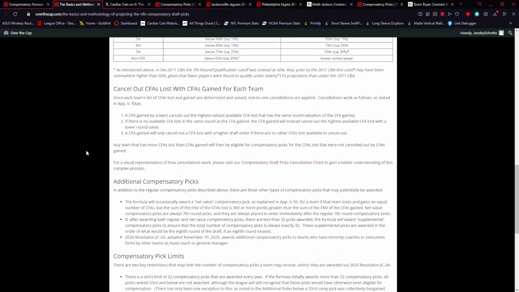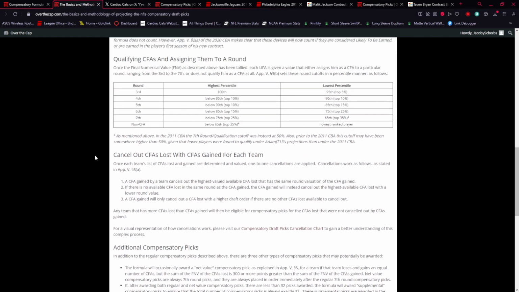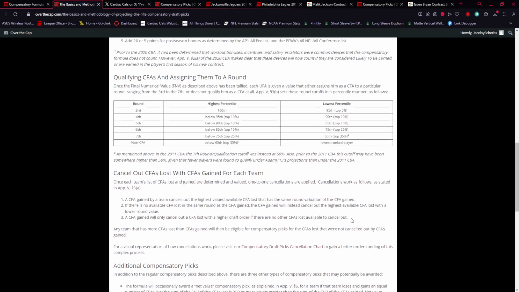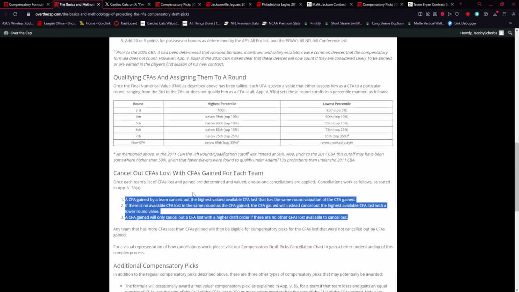We're going to go over here. We're going to take a look at this. So let me scroll to the proper, yep, here we go. I'll highlight this so you guys know where to look. And you can see up here as well how they assign the rounds. It shows the highest range and the lowest range. So it's top 5, top 10, 15, 25, 35. And after that, they're non-CFAs because it won't even be a draft pick. It's after the 7th round.